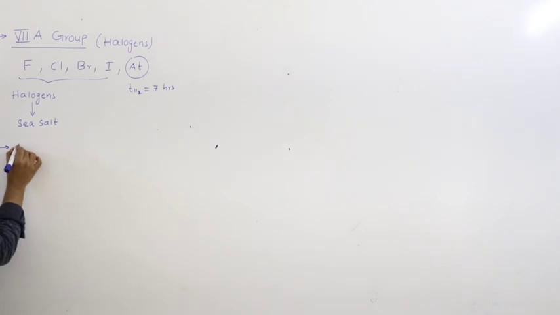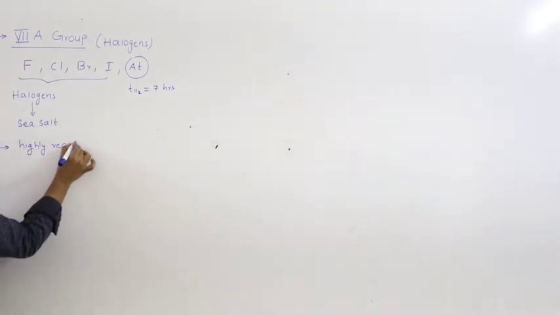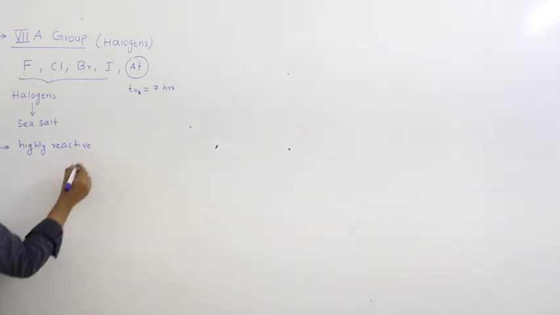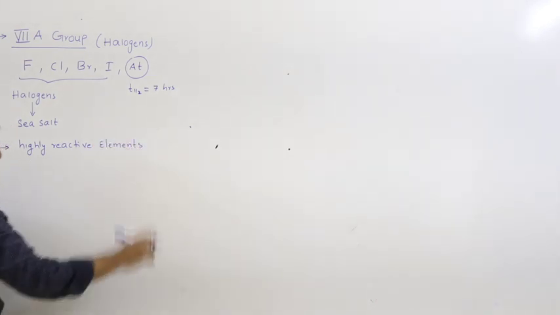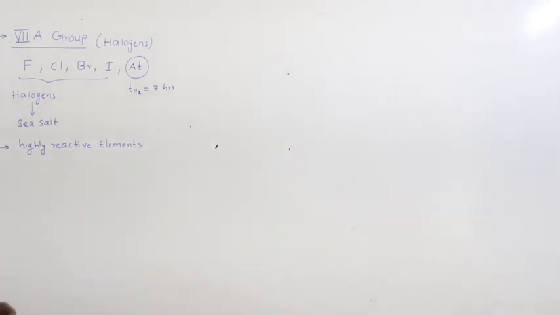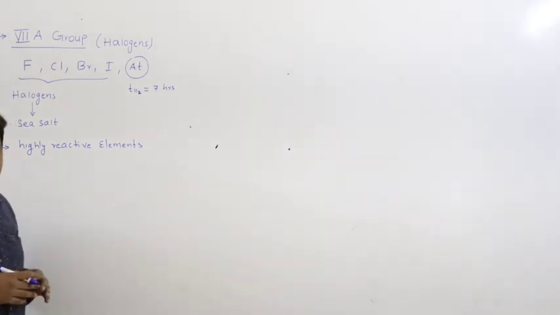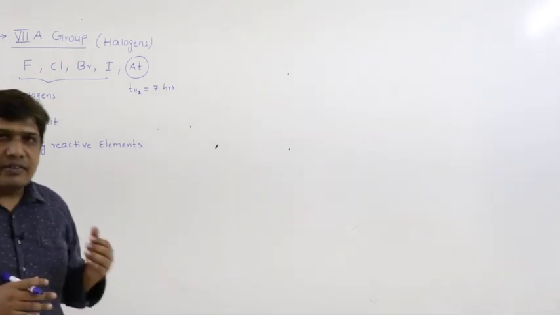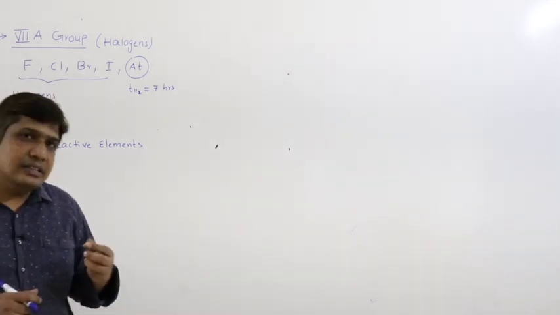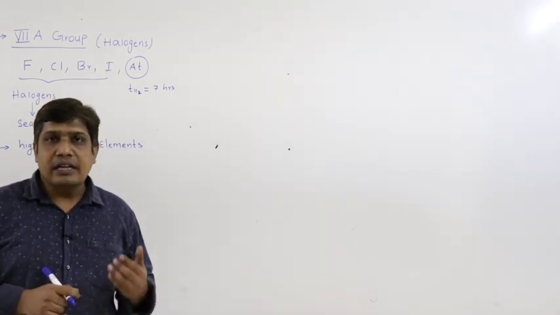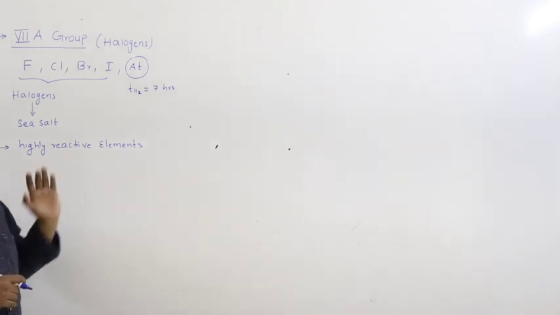Halogens are highly reactive elements. Why are they highly reactive? Based upon simple knowledge, they have 7 valence electrons. They are short of 1 valence electron. So they want to get this 1 electron to get the nearest noble gas configuration. Hence they are found to be highly reactive.